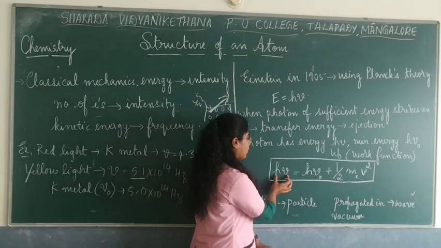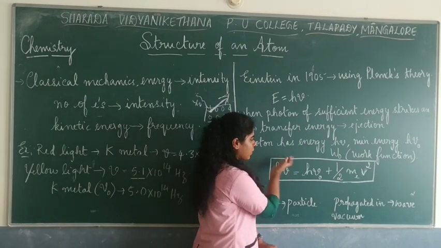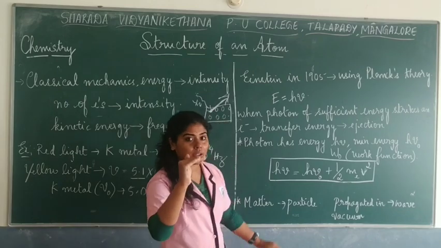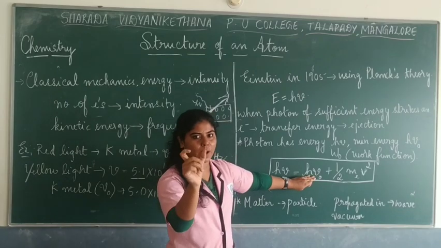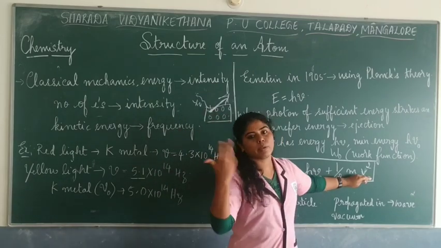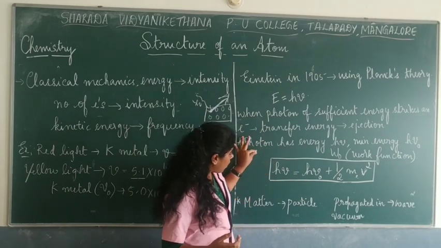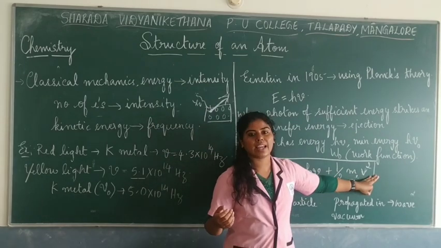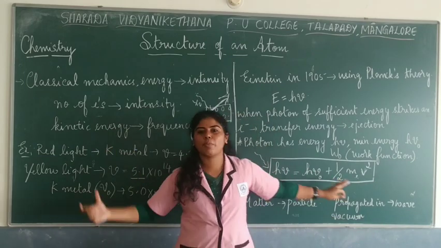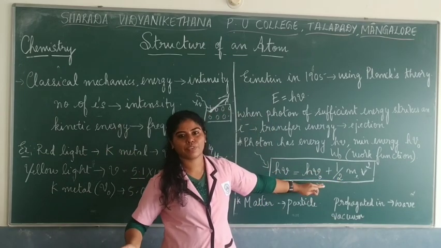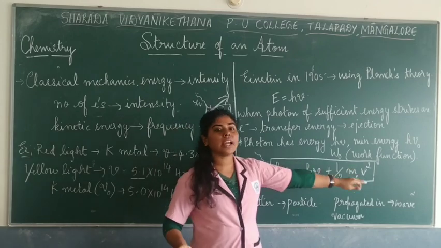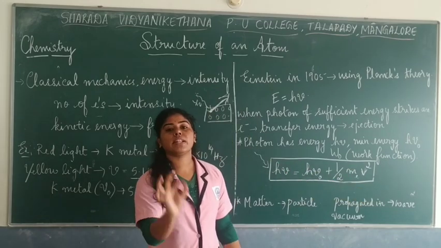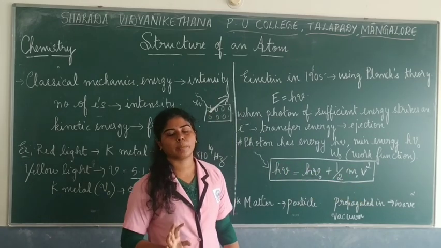Okay, so here if this is higher, this remains fixed, threshold frequency remains fixed, that's the fixed value for a metal, and this also will be higher. So higher the energy of the photon, then higher would be the kinetic energy. So this was brought up in the same expression. Got it? So this gives a relation about the frequency and the kinetic energy of the particles.